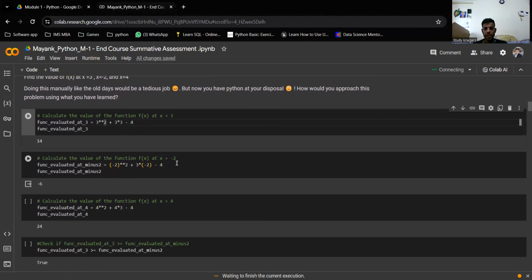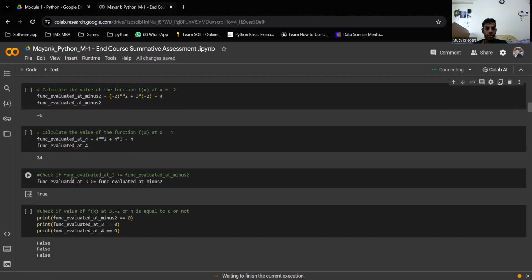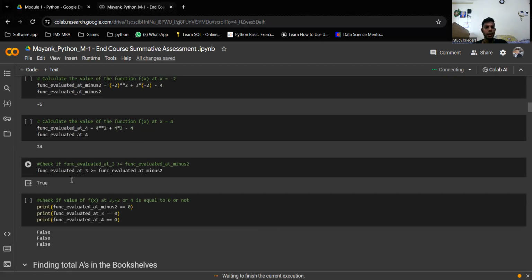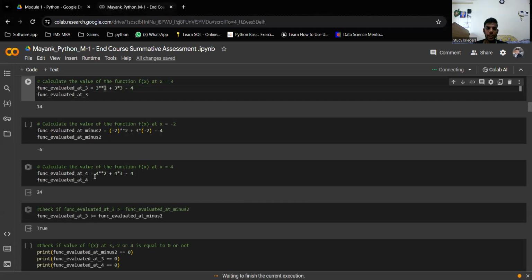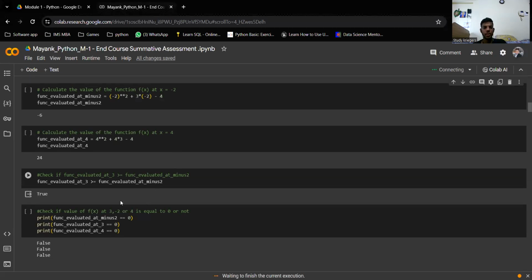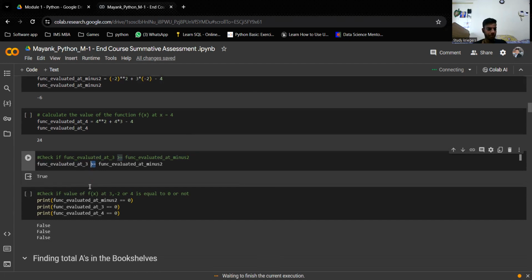Similarly, we have evaluated at x equals minus 2, and similarly we have evaluated at x equals 4. According to the given question, it wants the function evaluated at 3 to be greater than or equal to the function evaluated at minus 2. It means, is the value at x equals 3 greater than or equal to the value at x equals minus 2 or not? This is a Boolean type of result. We can clearly see we are using the operator here. It will give True if the expression is correct. If it is not correct, then the Boolean value will be False.